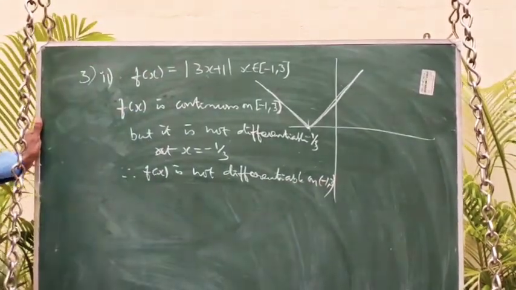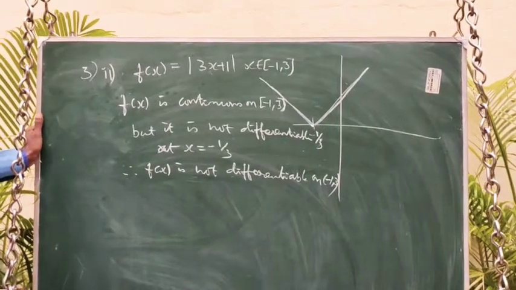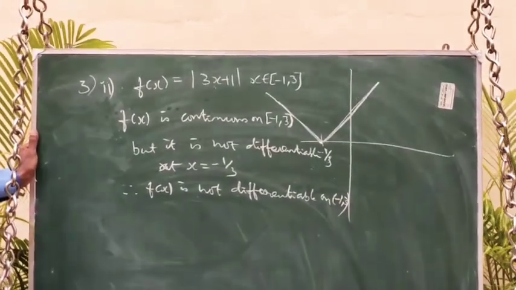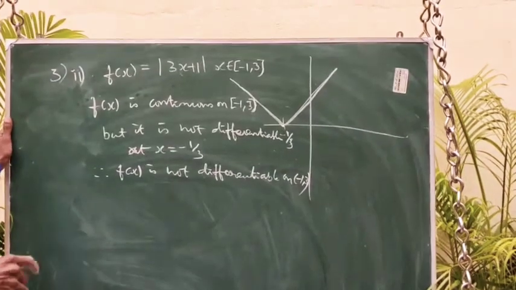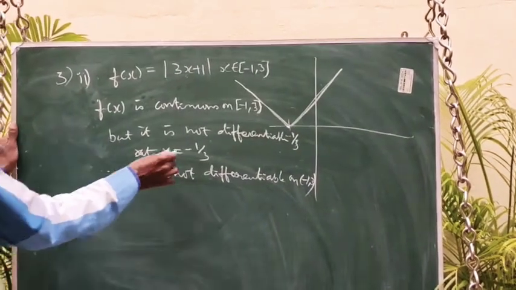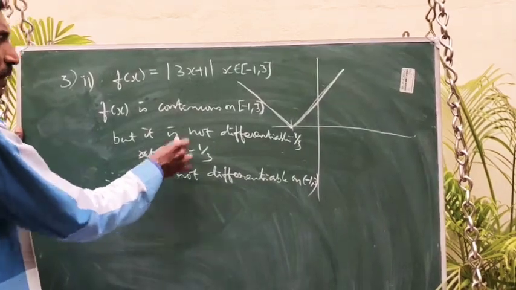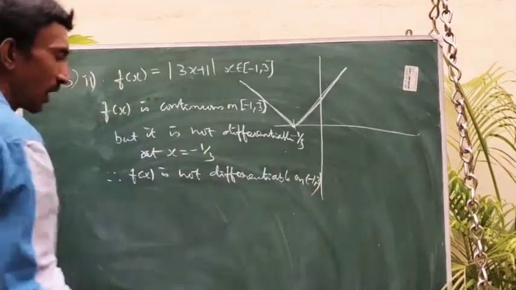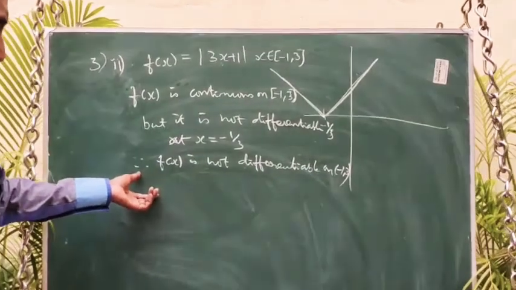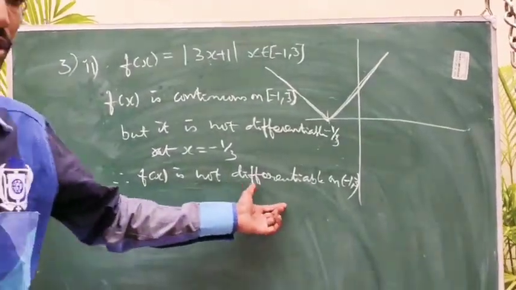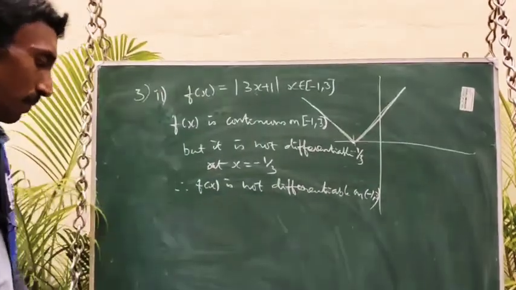I already told you, a person is good or a wise man means he must always be good. That's why if it is not differentiable at a single point, it is not differentiable on the whole interval. So finally conclude your answer: that's why Lagrange's law of mean is not applicable.